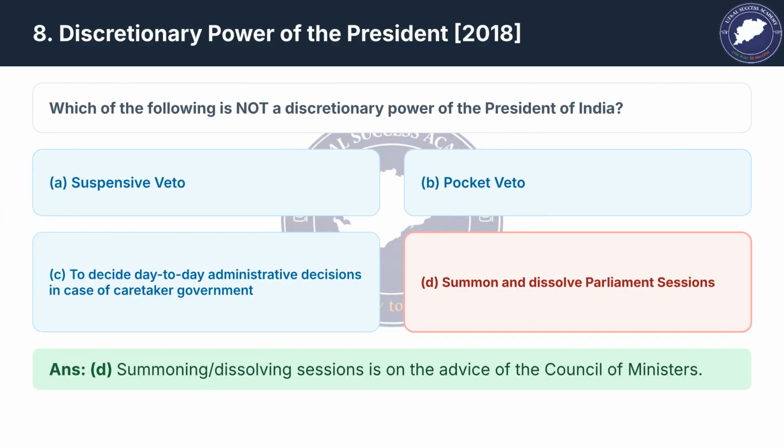The next question asks, which of the following is not a discretionary power of the President? Summoning and dissolving Parliament sessions is not a discretionary power, as the President acts on the advice of the Council of Ministers.